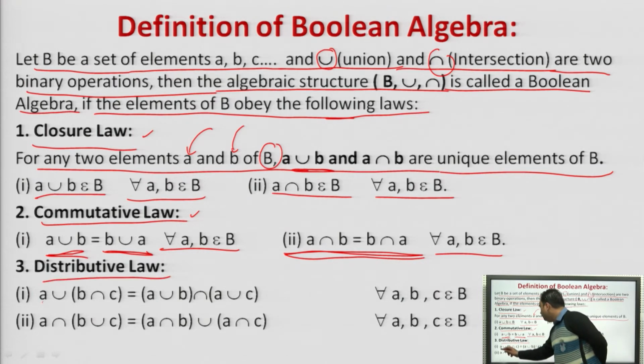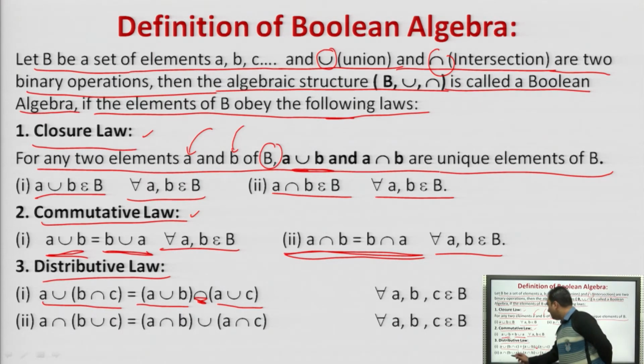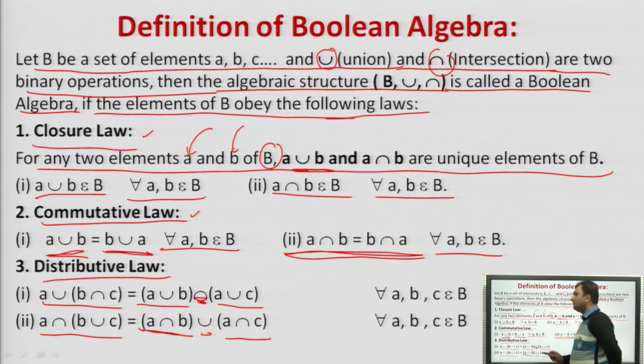Now what is the distributive law here? Distributive law: A union (B intersection C) is equal to (A union B) intersection (A union C). Similarly, A intersection (B union C) is equal to (A intersection B) union (A intersection C). So this is the distributive law for all A, B, C belonging to a Boolean algebra.